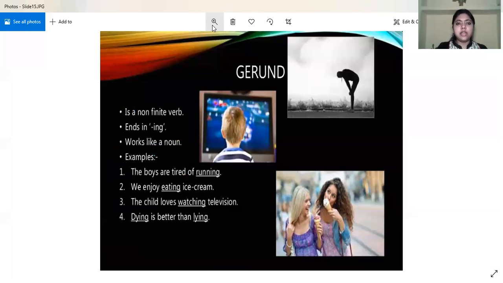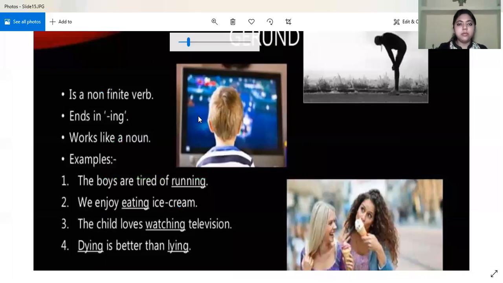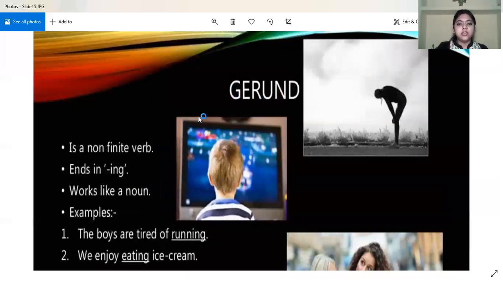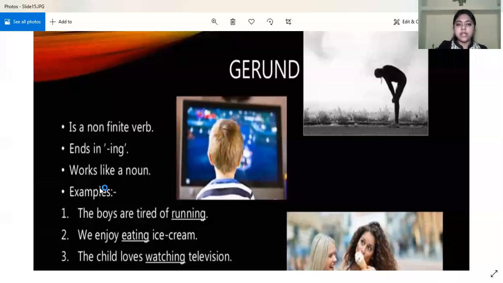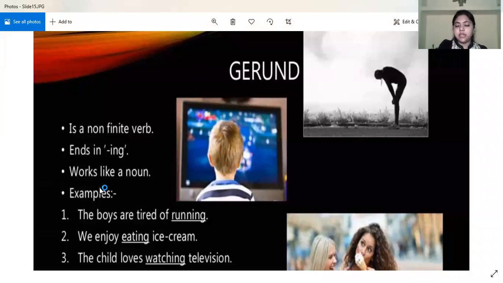Now we come to the last type of non-finite verb, and that is the gerund. The gerund is again a non-finite verb, and it ends in ing. The present participle also ends in ing, and the gerund also ends in ing. Let us look at the difference also. A gerund works like a noun. However, the present participle works like what? Like an adjective.